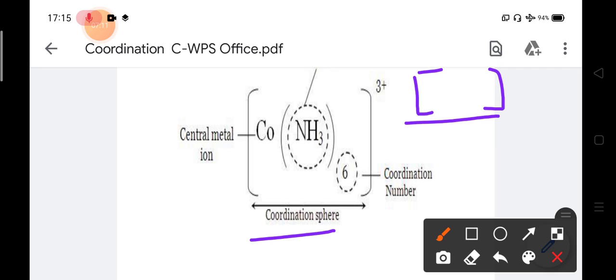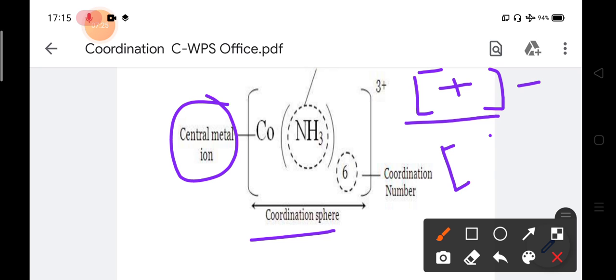The remaining species, on the outer side of the bracket or the coordination sphere, are called the counter ion. If the coordination sphere is positive, then the counter ion will be negative. If the coordination sphere is negative, then the counter ion will be positive.